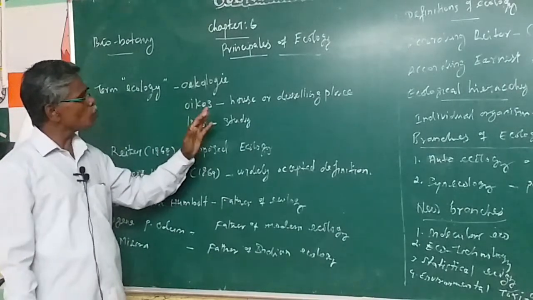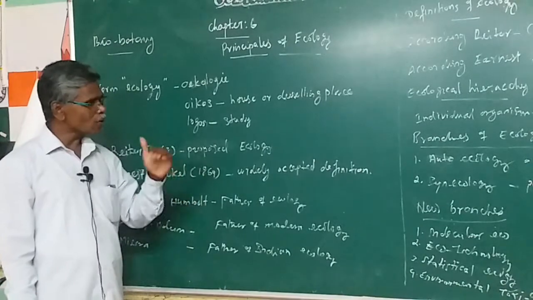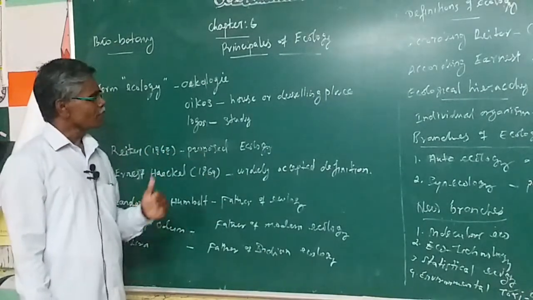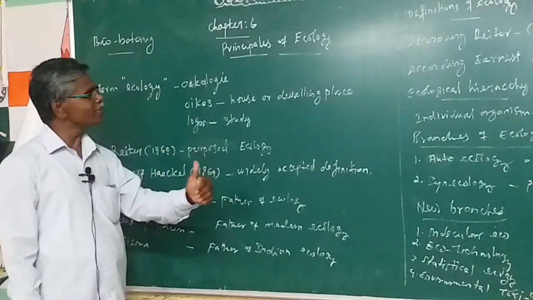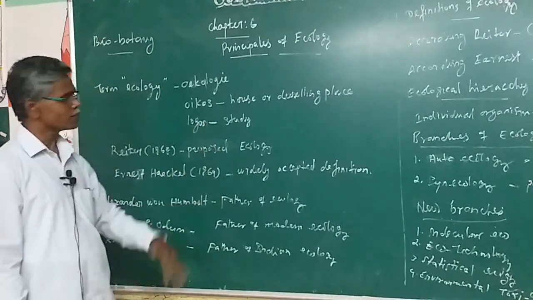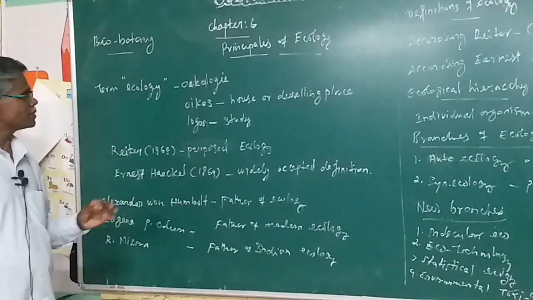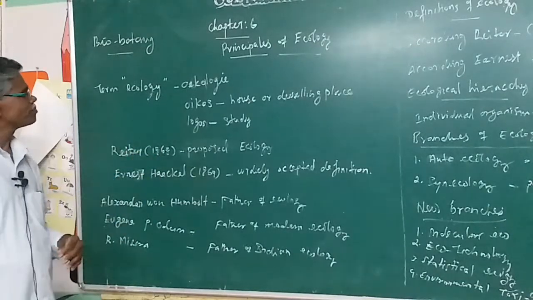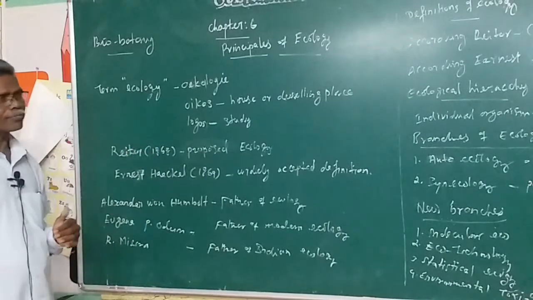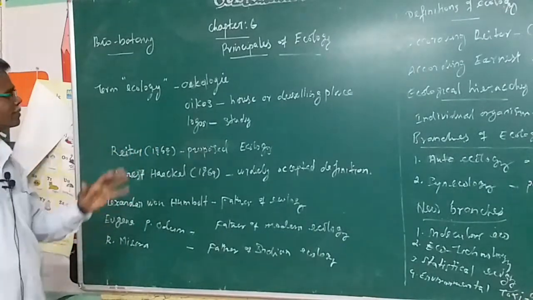Oikos means house or dwelling place, meaning the place where the organism lives in the environment. And logos, as we know easily, means study. So the study of organisms and their environmental conditions is called ecology.